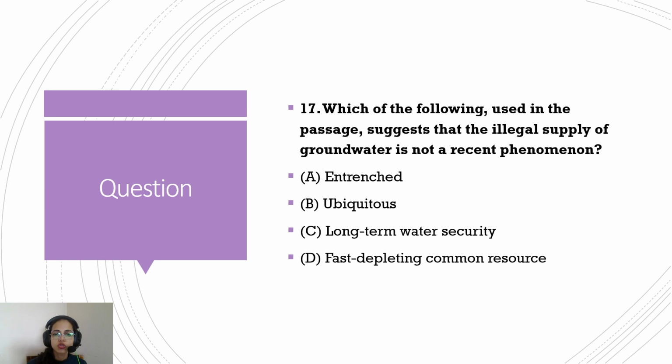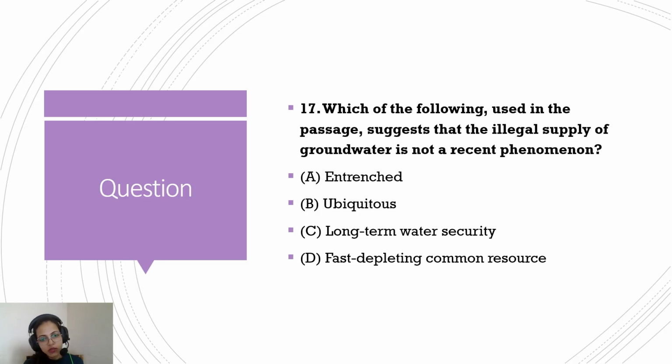Which of the following used in the passage suggests that illegal supply of groundwater is not a recent phenomena? Okay. So if you know the meaning of these words, you will be able to solve this question at this point only. Entrenched, ubiquitous, long-term water security, and fast depleting common resource. Now, entrenched means something that is deep-rooted. So this should be most likely your answer. Ubiquitous is very common. So this can confuse some people, but option A, something that is deep-rooted, will show that it has taken its time to deepen its root. So that is why it's not a recent phenomena.